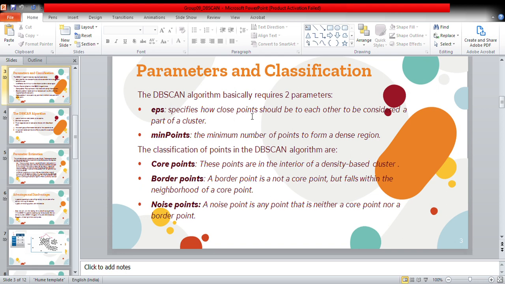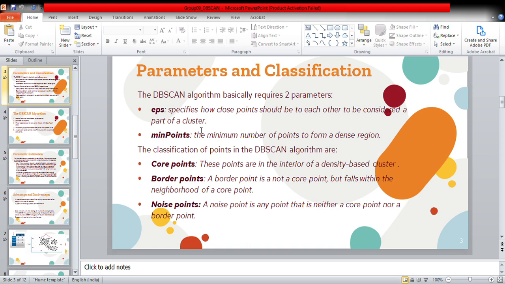Coming to parameters and classification, the DBSCAN algorithm requires two parameters. The first one is epsilon, which specifies how close points should be to each other to be considered part of a cluster. It means that if the distance between two points is lower than or equal to the epsilon value, then those two points are considered neighbors. The other parameter is minimum points, the minimum number of points needed to form a dense region. For example, if we set minimum points to 5, then we need at least 5 points to form a dense region. The classification of points in the DBSCAN algorithm are core points, border points, and noise points.